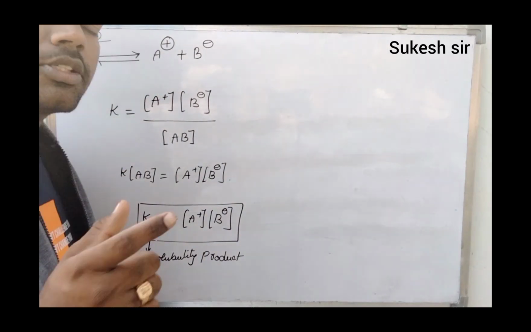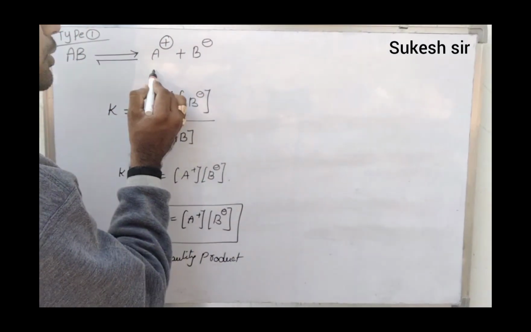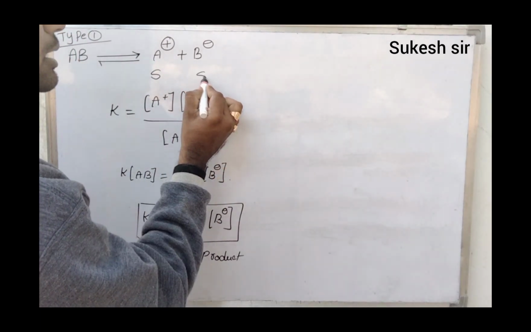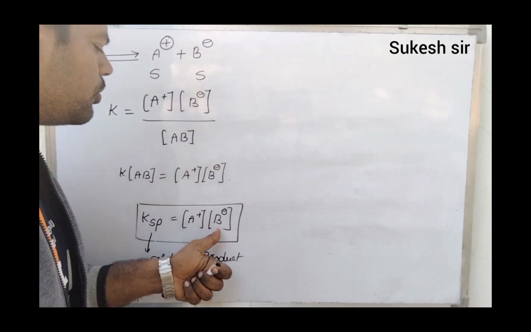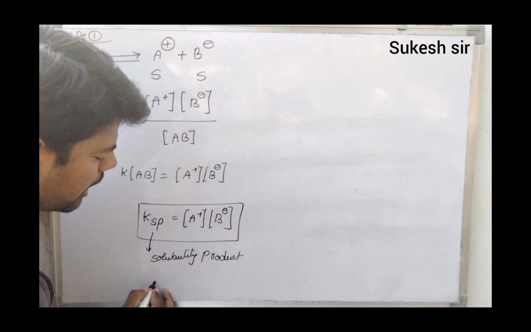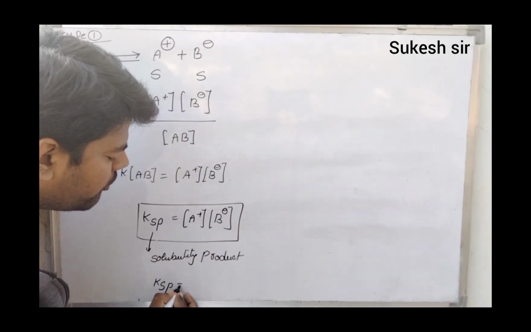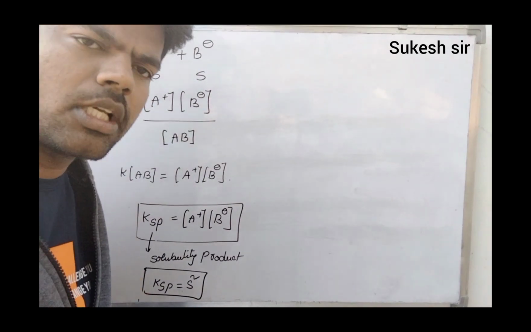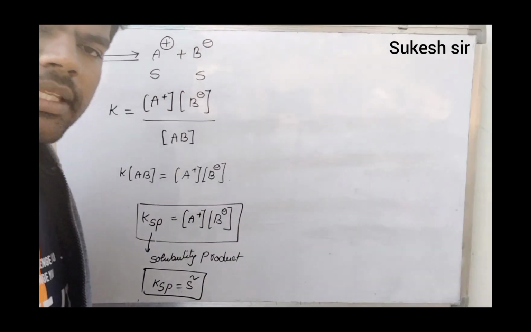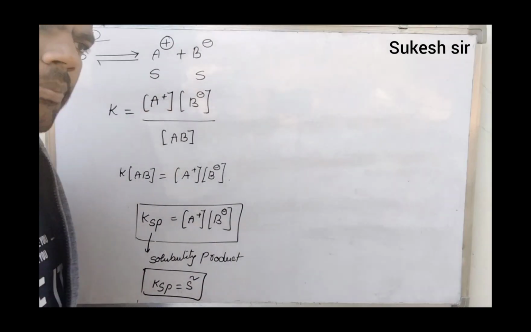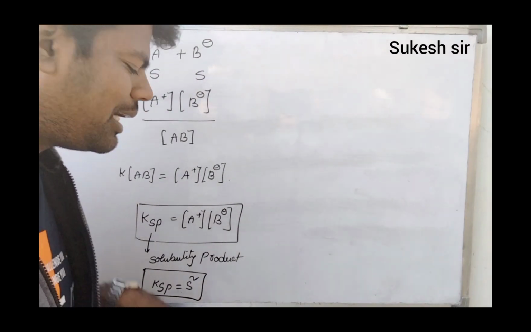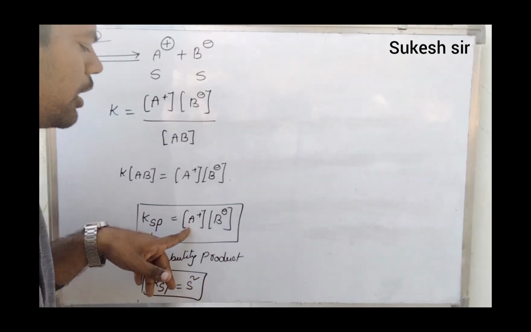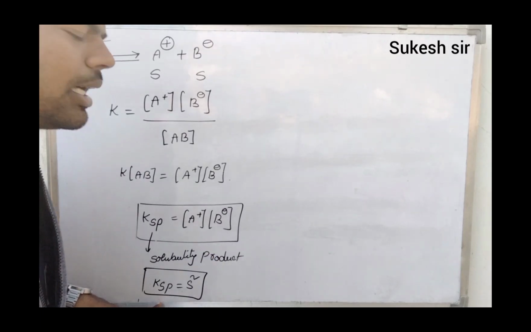Suppose the solubility of a cation is S, and the solubility of an anion is also S. Then if you substitute here, automatically Ksp becomes S square, where S represents the solubility and Ksp represents the solubility product. If they ask for the Ksp value, they will give the solubility values, then you multiply the solubilities and you get the Ksp.